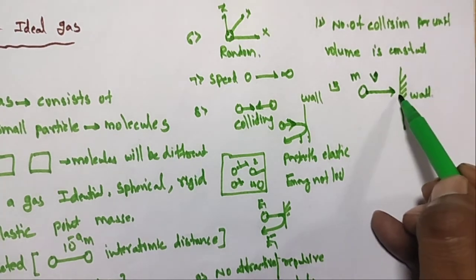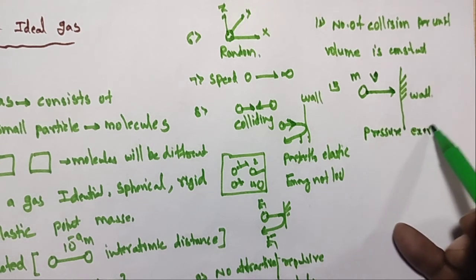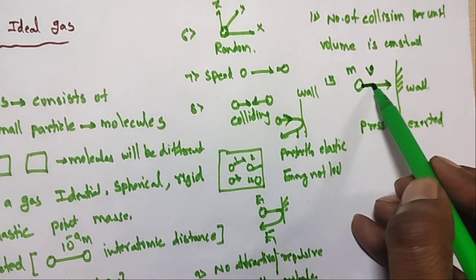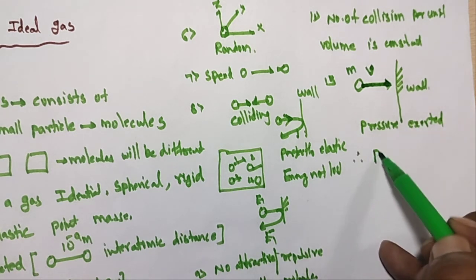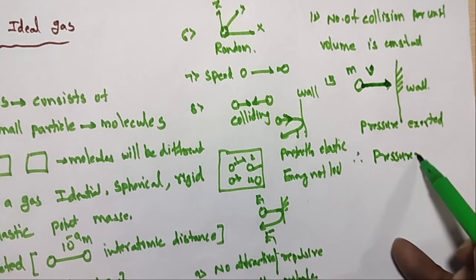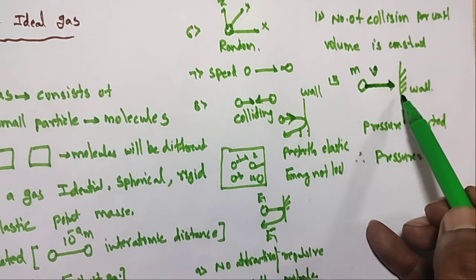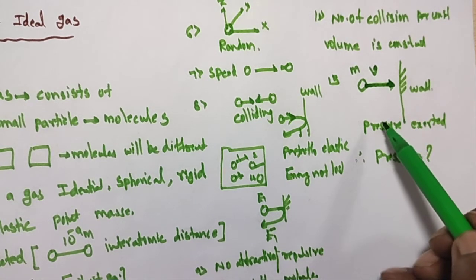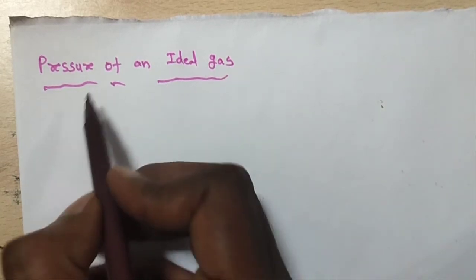What happens at this wall? Pressure is exerted. So when the pressure is exerted on this wall, you can calculate how much pressure is exerted. This is my concept. When these molecules collide with a wall, how much pressure is exerted inside the gas? So you calculate the pressure of an ideal gas. So what is the pressure?